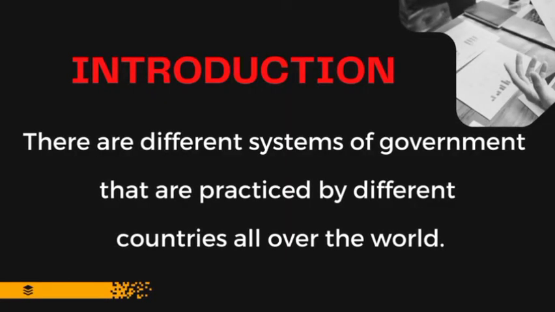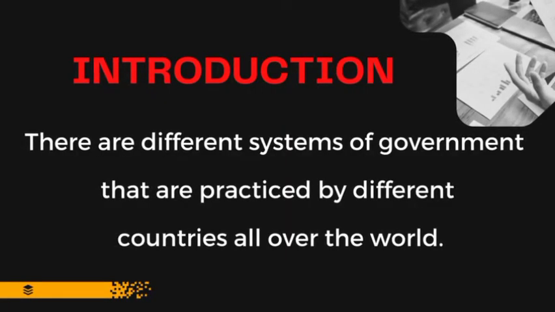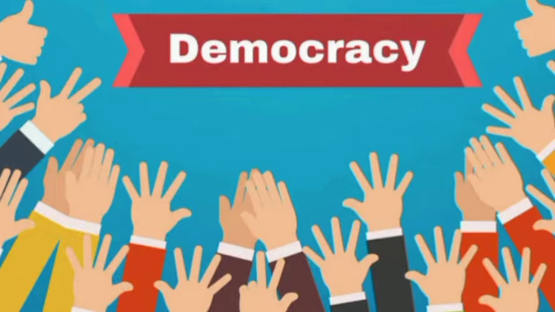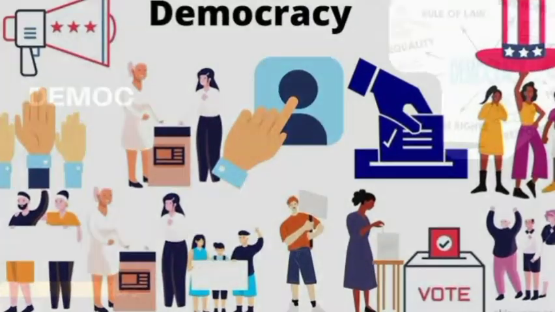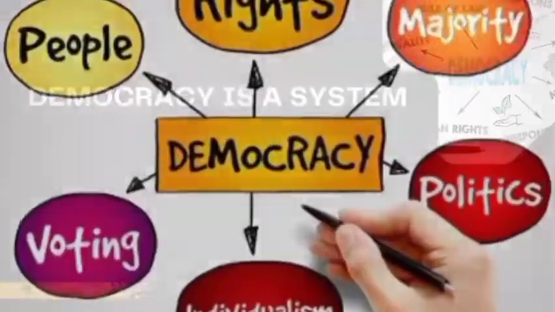There are different systems of government that are practiced by different countries around the world, and democracy is one of the systems that is mostly practiced by most countries around the world. It is a system of government where absolute power is vested in the people.